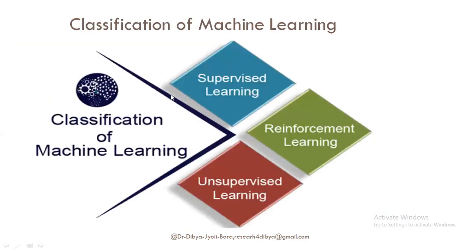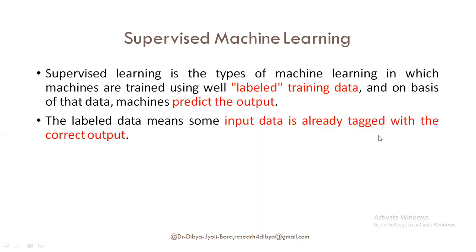Now you see that machine learning, what is machine learning, how it works. Now let's come to the classification of machine learning. Machine learning basically you will find supervised and unsupervised, and one more, reinforcement learning.